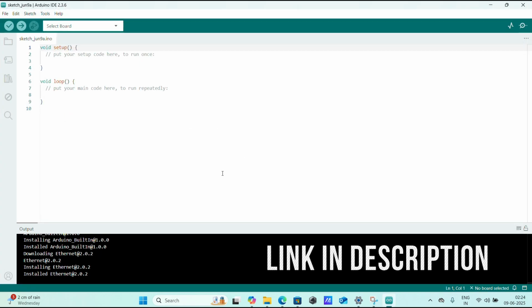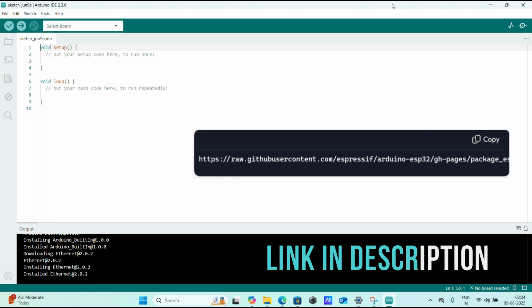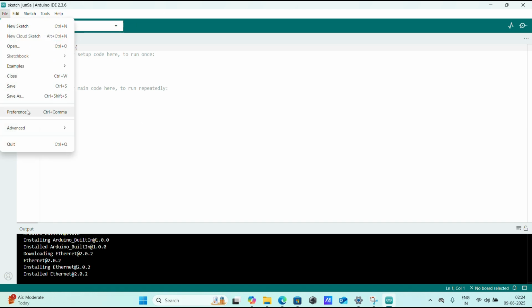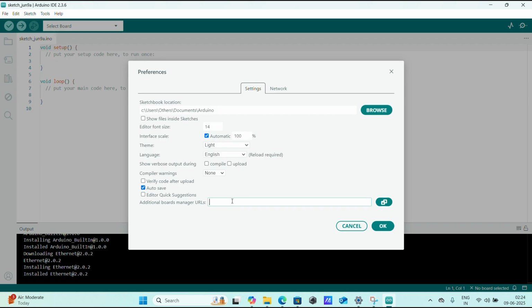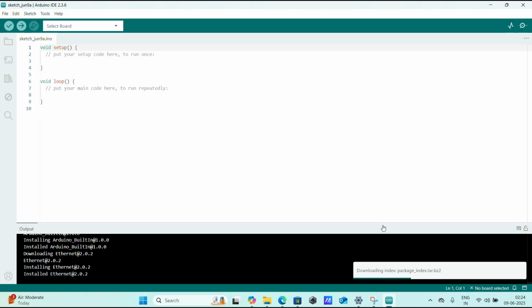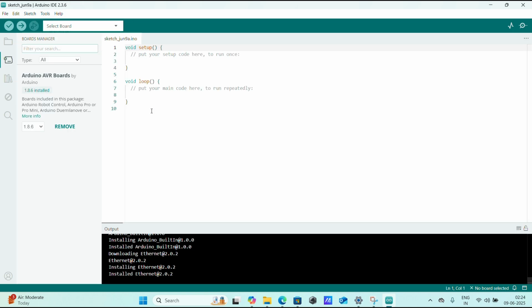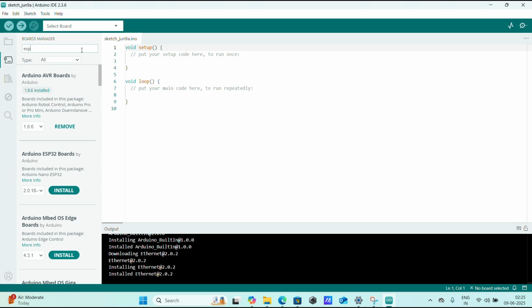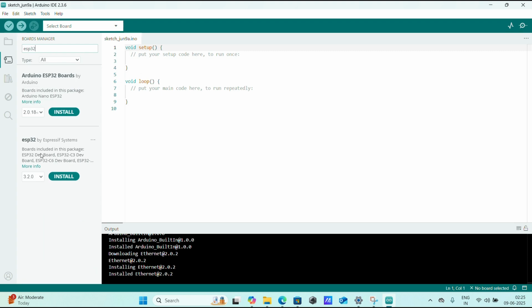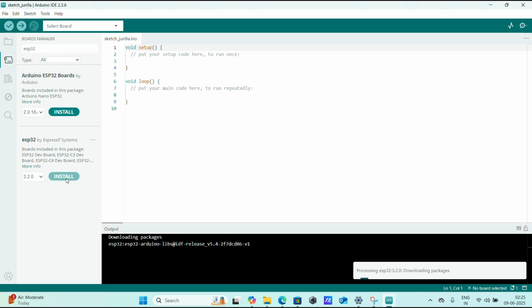After installation, copy the link for the ESP32 board manager, click File, Preferences, paste the URL here and then click OK. Then move to Tools, Board, Board Manager and type ESP32. Here we have two, but click the ESP32 by Espressif Systems. Press install. Make sure you have internet connectivity for fast installation. It needs 10 to 15 minutes more.